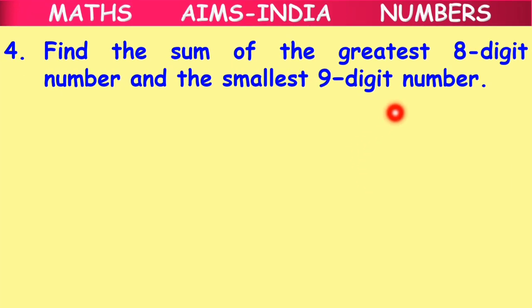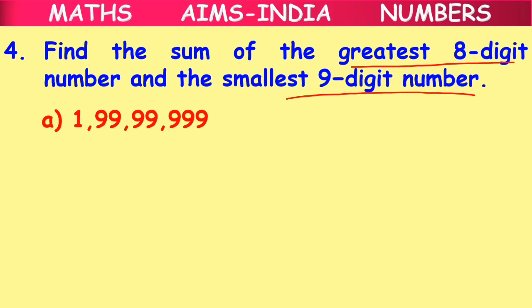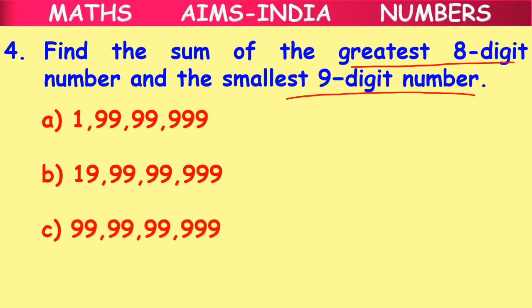Find the sum of the greatest 8-digit number and the smallest 9-digit number. Okay, the greatest 8-digit number and the smallest 9-digit number. Looking at the options, option A 1 crore 99 lakhs 99,999. Option B 19 crores 99 lakhs 99,999.